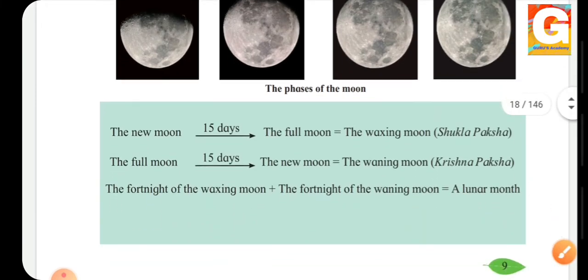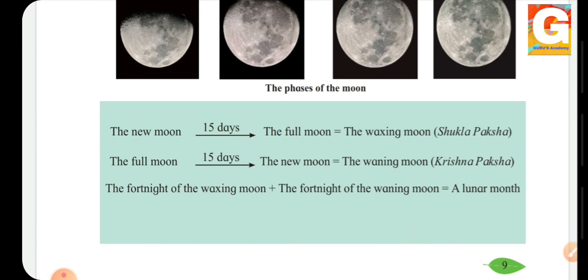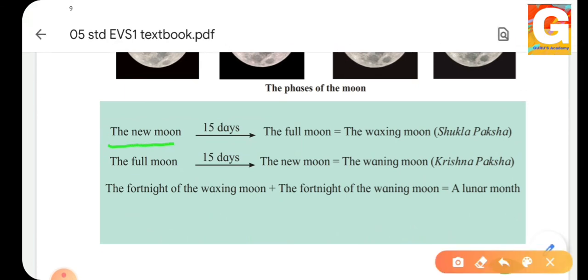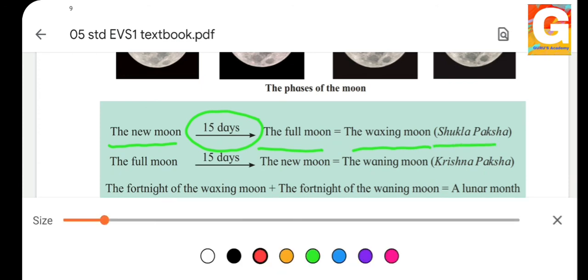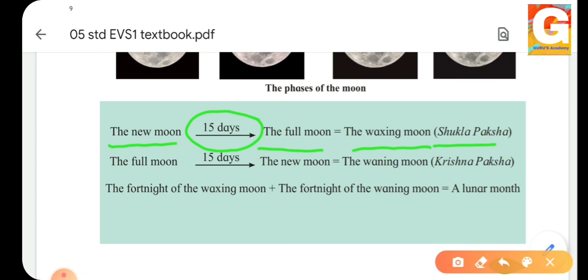See, you can get a good explanation over here. What is the new moon? This is the new moon. From new moon to full moon day, it takes 15 days. And that period is called the waxing moon. That is the Shukla Paksha. And from full moon to the new moon, again that takes 15 days.